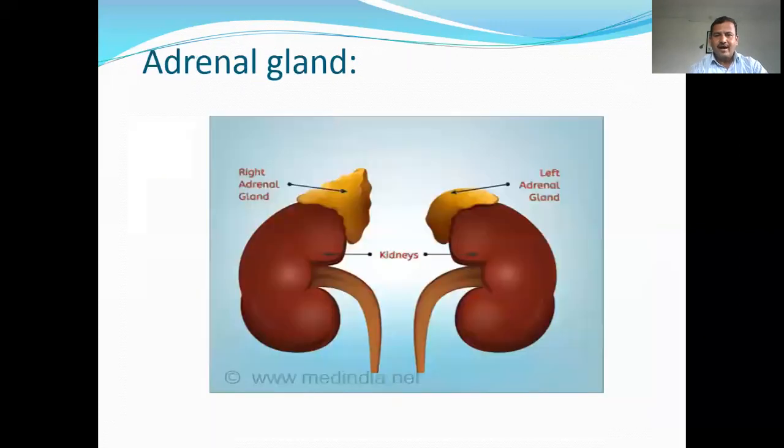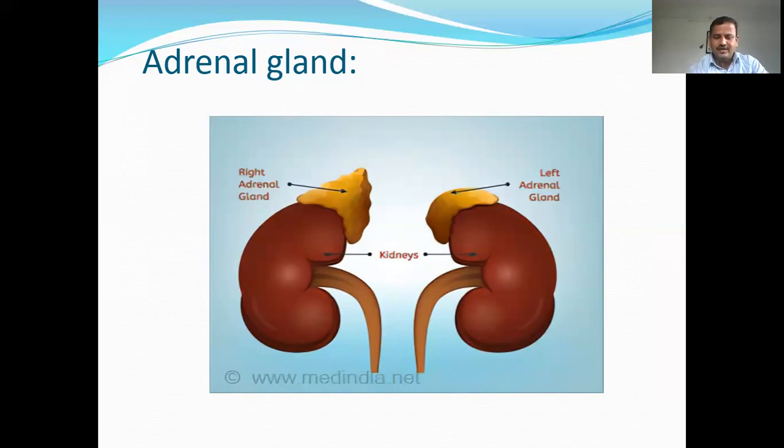Then the next one, the adrenal gland. It is located on the top of the kidney. Hence, it is called a suprarenal gland. The right gland is triangular, while the left one is semilunar in shape. Each adrenal gland consists of a peripheral part called the cortex and a middle part called the medulla. These two parts are structurally, embryologically, and functionally different from each other.